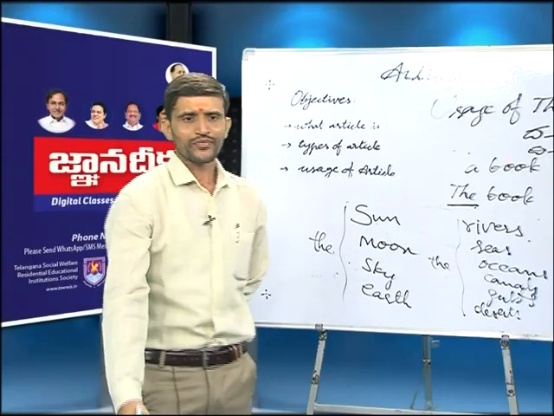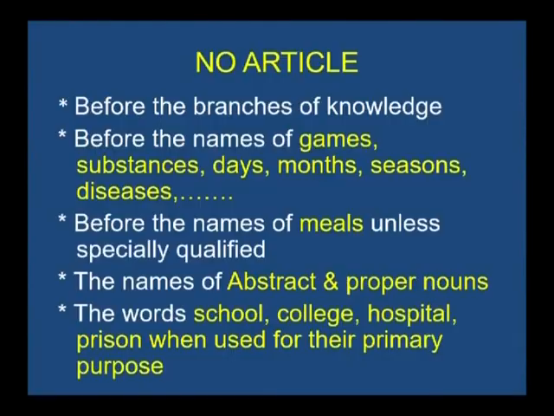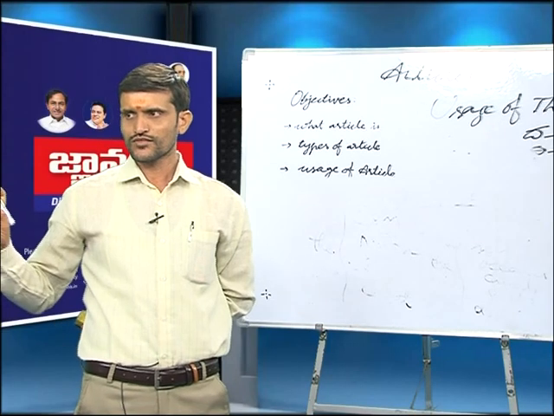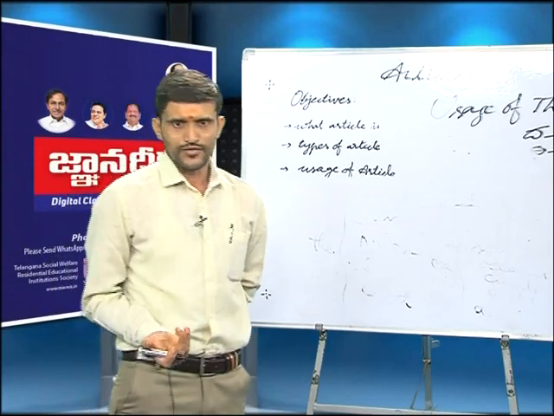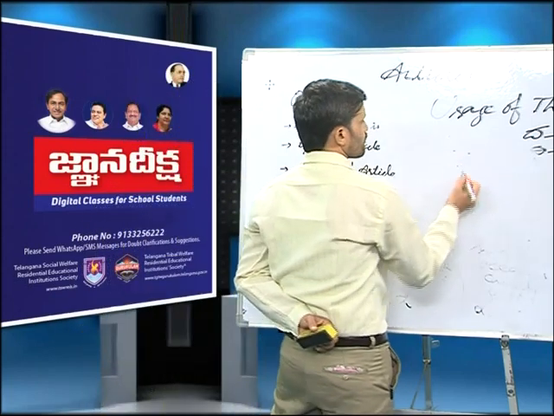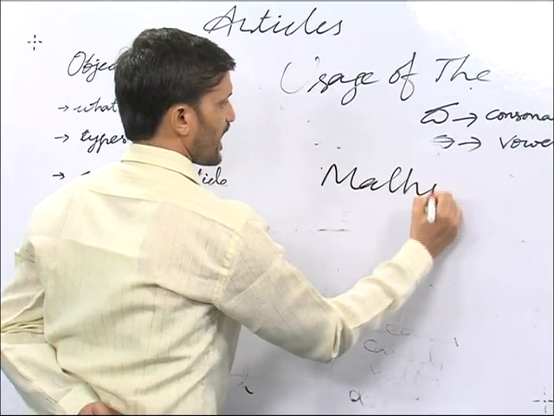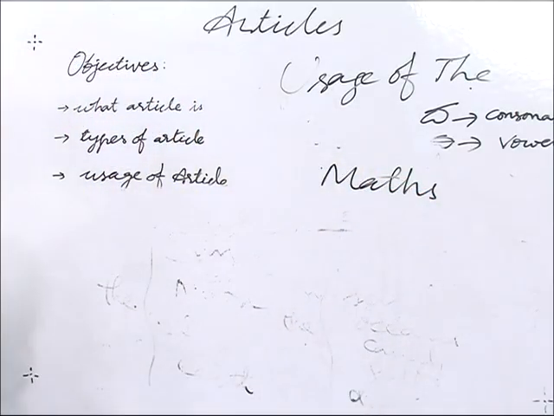So here look at another slide. Sometimes we should not use any article, okay. What are the rules? Here you should look at the board. My favorite subject is mathematics, okay. Here, maths is my favorite subject.